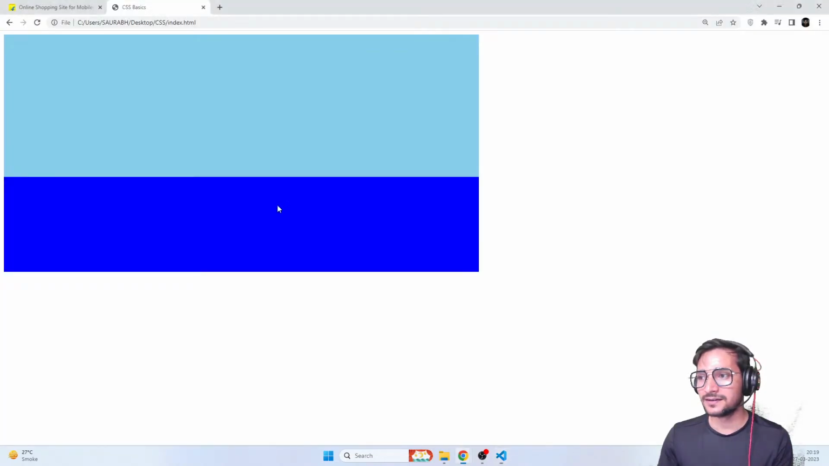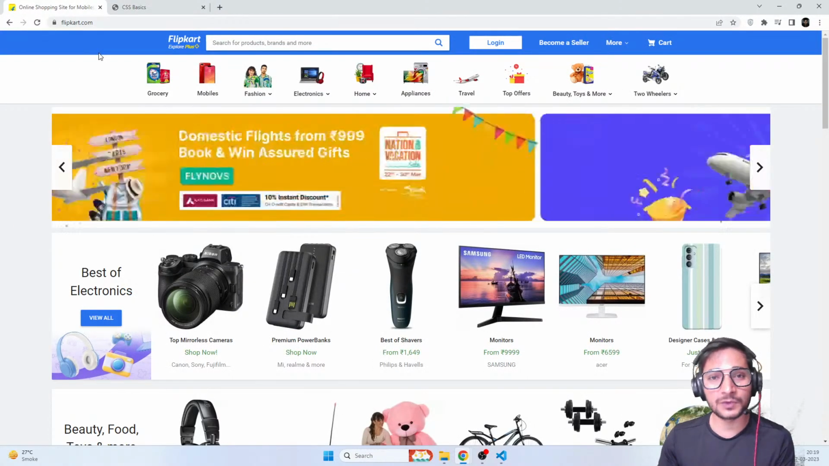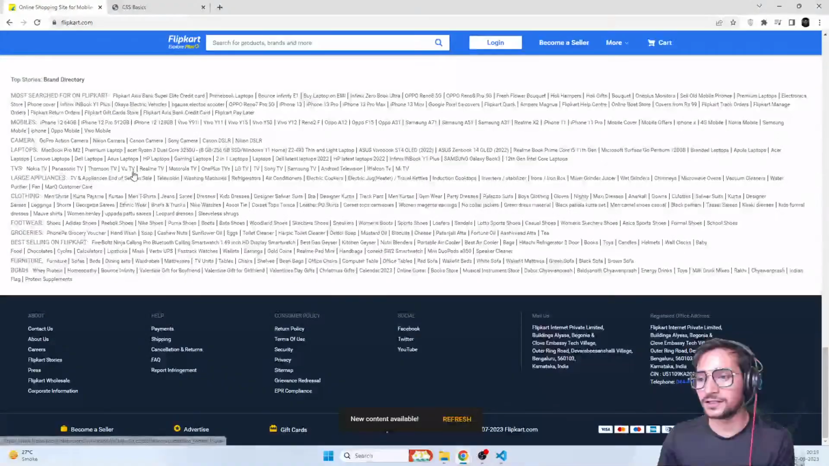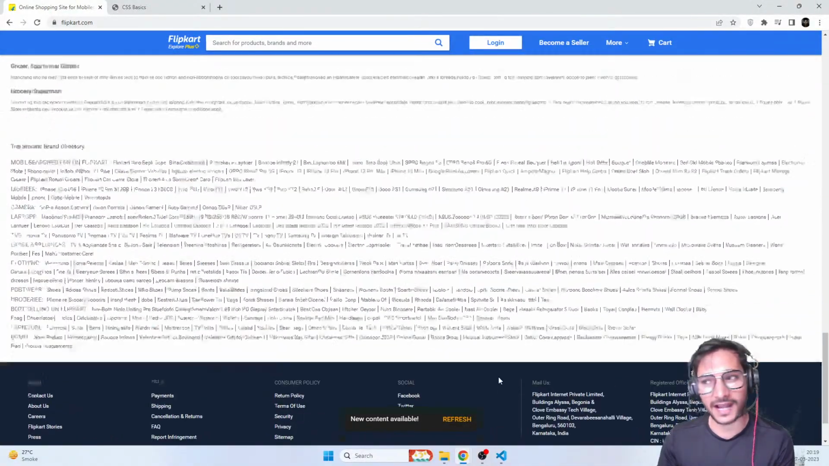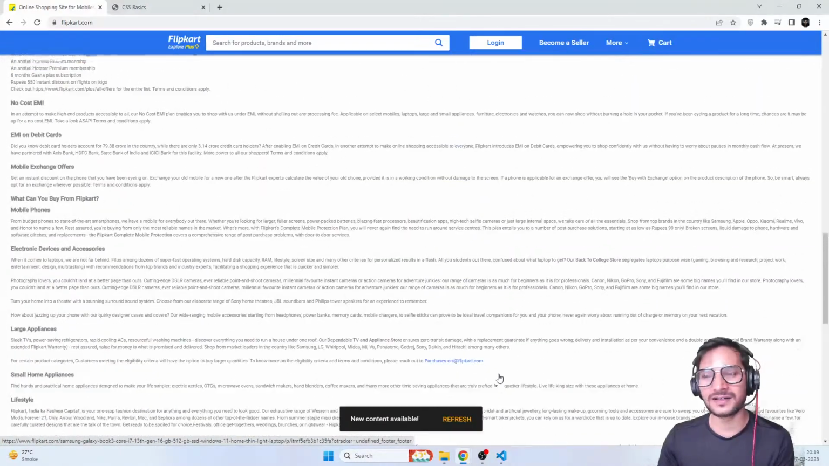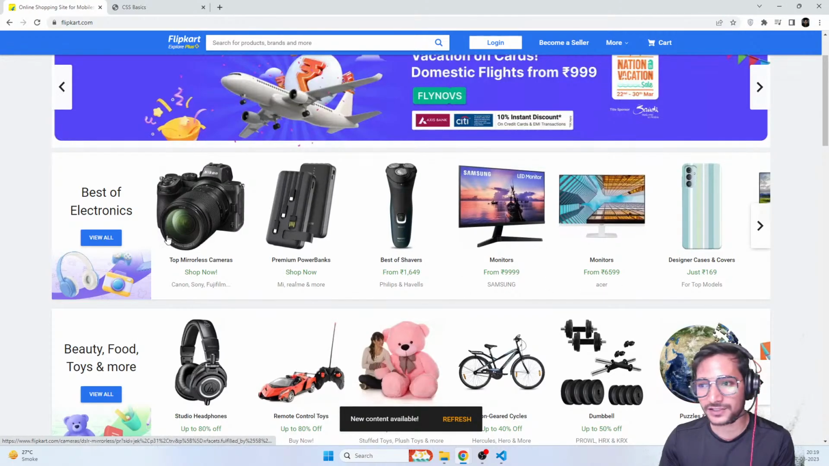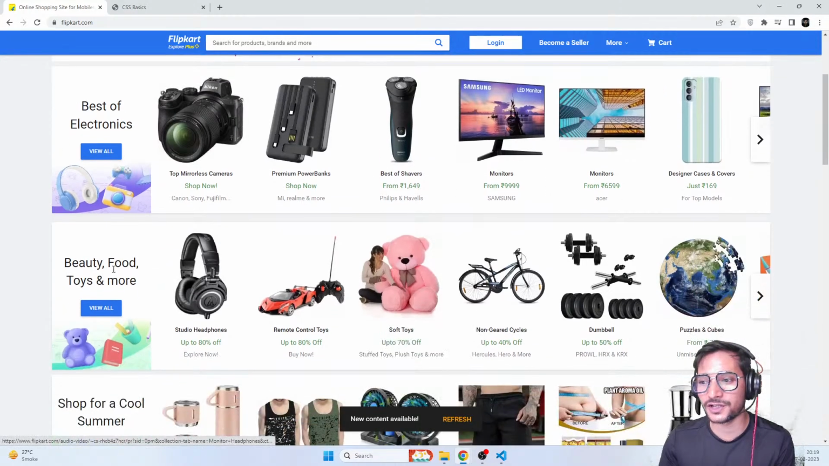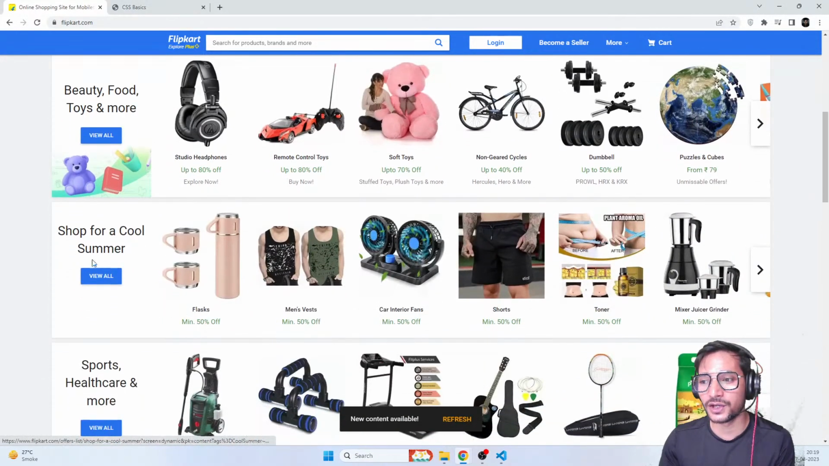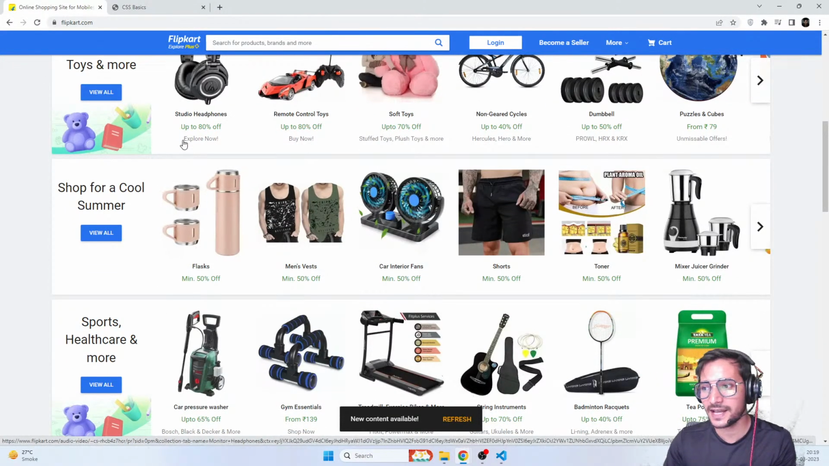It simply means that if you're creating the header, the top part of the page, use a header tag. If you want to create the bottom area of your page, use a footer tag. Again, you can still use a div tag, there's no problem, but just to follow the standards. For these things, go for section: best of electronics section, beauty, food, toys section, shop for cool summer section. And for these small compartments in the section, you can go for div tags.